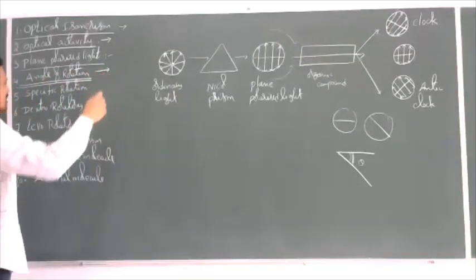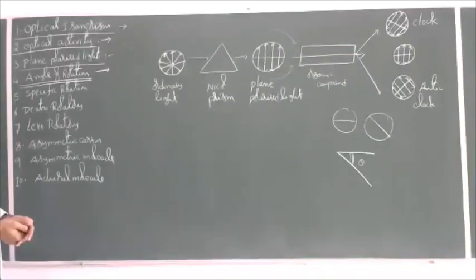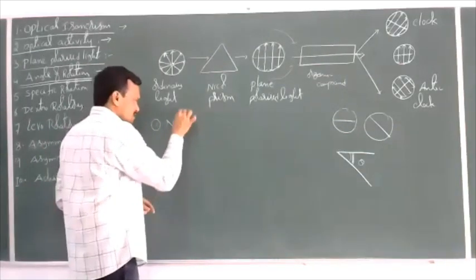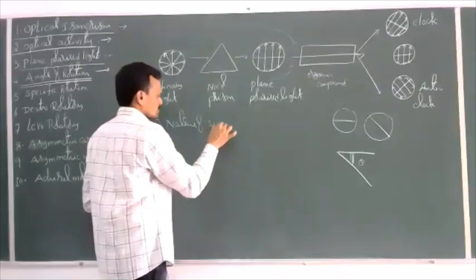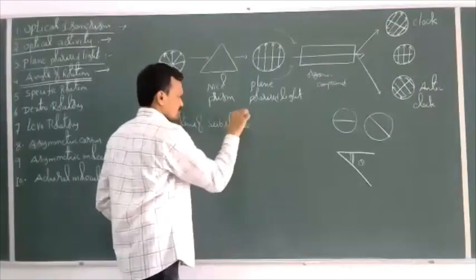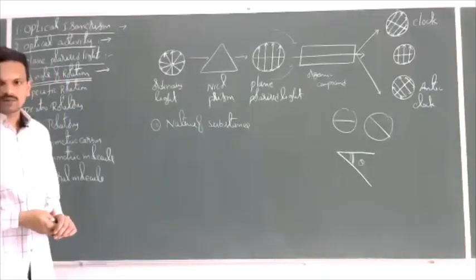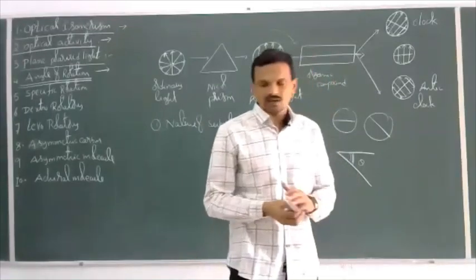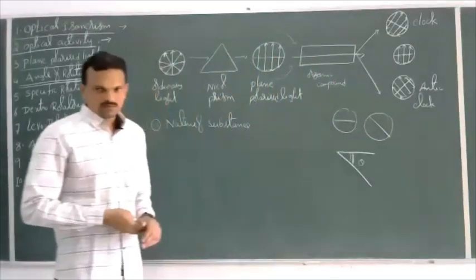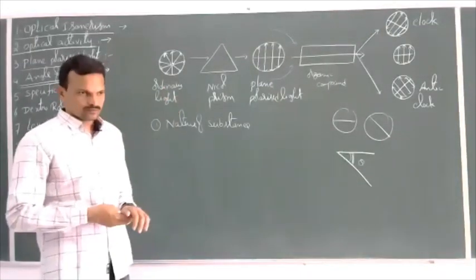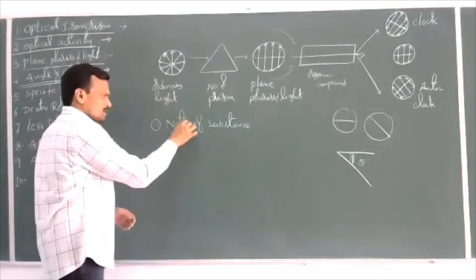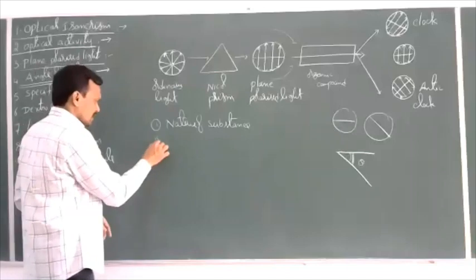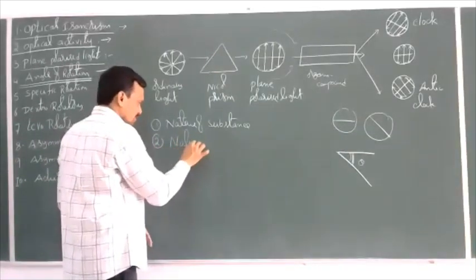On what factors does this angle of rotation depend? See, the angle of rotation depends on the nature of the substance. This angle of rotation is different for different compounds, not the same for two or more compounds. Every compound has its unique angle of rotation, depending upon the structure of the given compound. So, the nature of the substance.